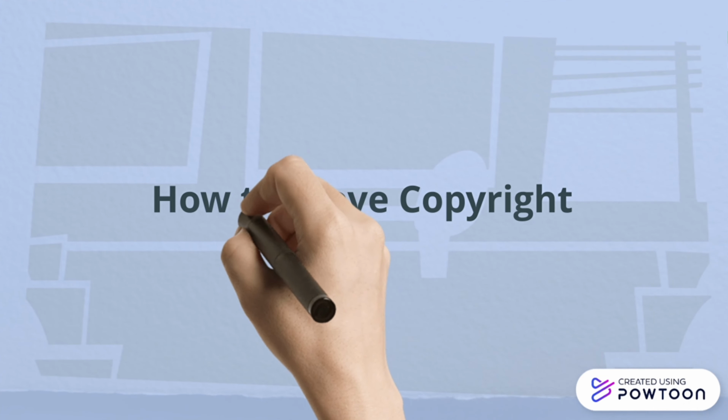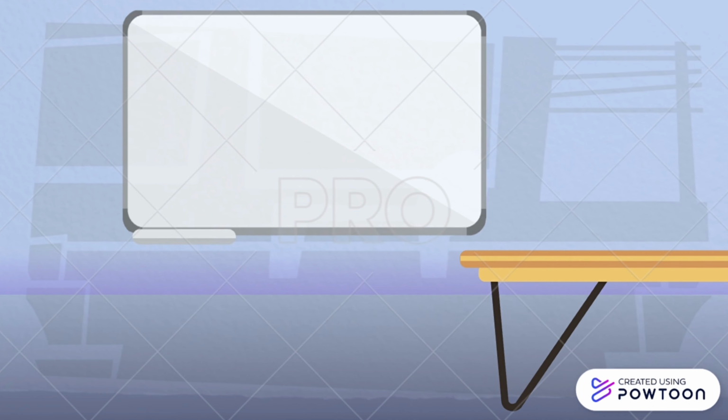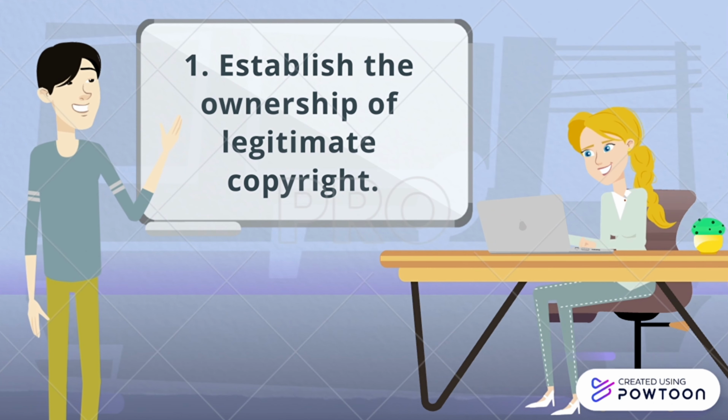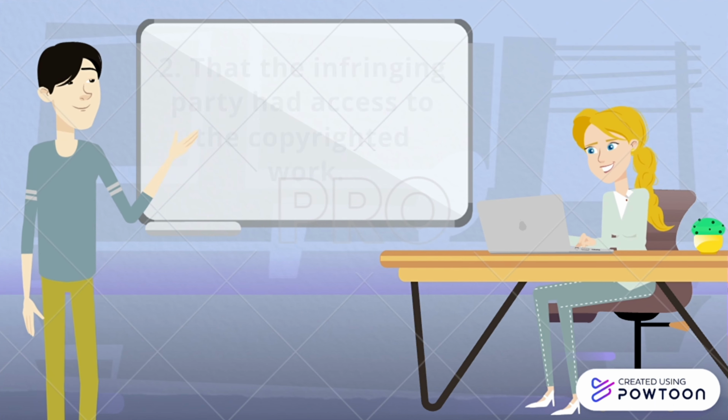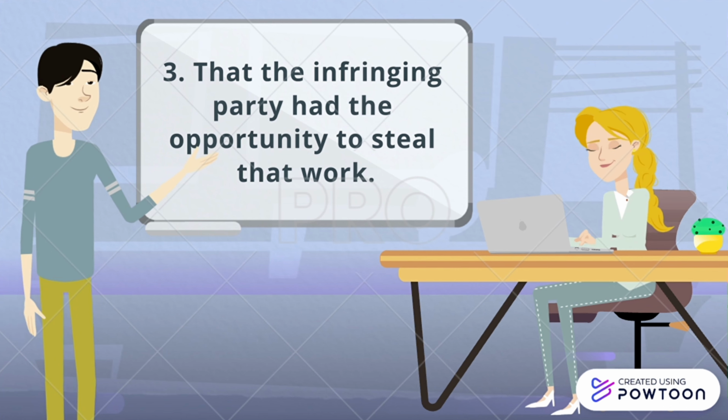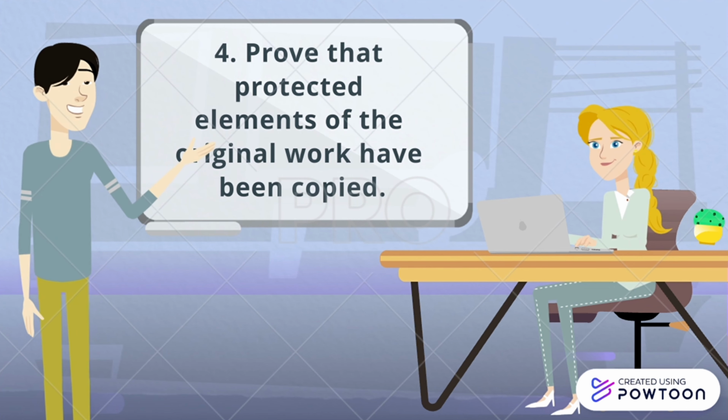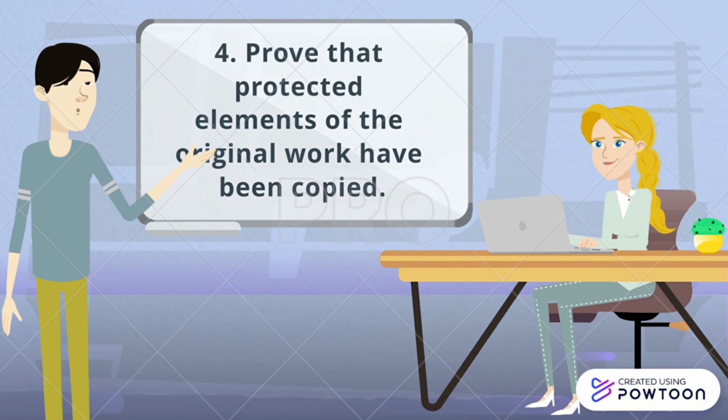How to prove copyright infringement. One, establish the ownership of a legitimate copyright. Two, that the infringing party had access to the copyrighted work. Three, that the infringing party had the opportunity to steal that work. Four, prove that protected elements of the original work have been copied.